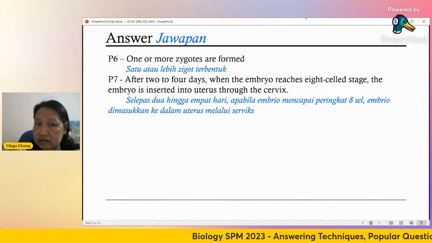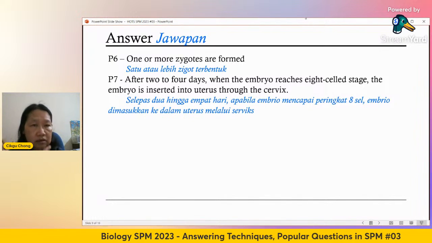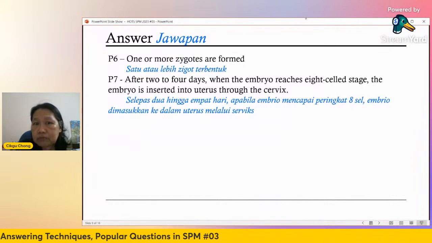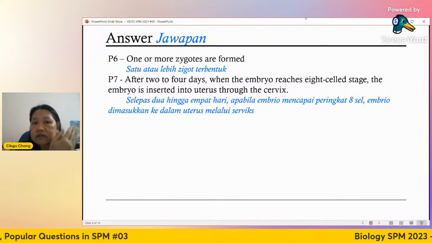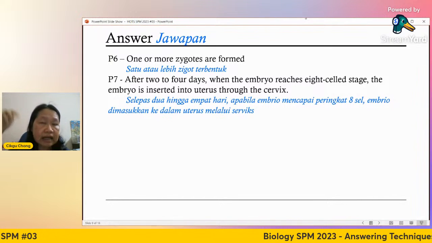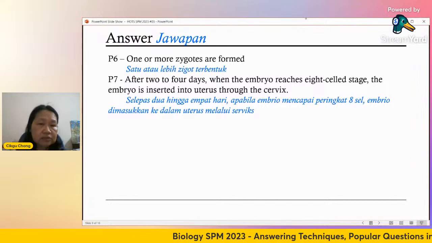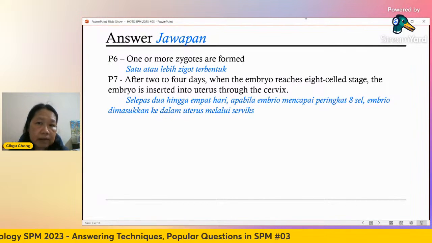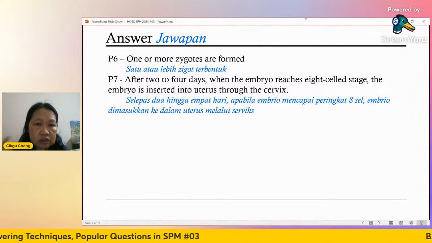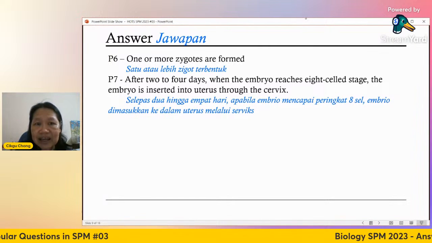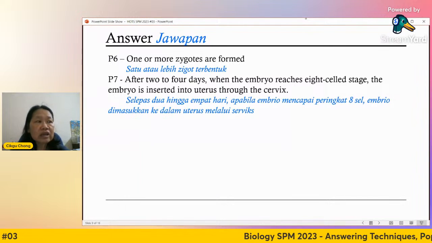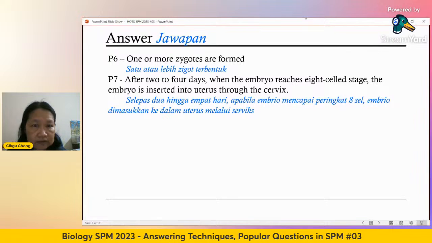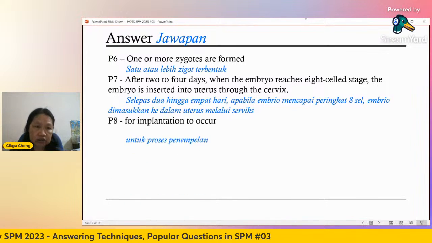So once it reaches the 8 cell stage, take it out from the petri dish, put into the uterus of the woman, okay, through the cervix from the vagina, right? Not through the navel. The reason is because if you want to develop into a baby or a fetus, the nutrient that you supply is not enough, right? It's not possible. You won't see a baby on the plate there, right? At the moment, technology is not advanced yet. We are not able to produce a baby outside the body. So you have to put it back into the uterus for implantation to occur.